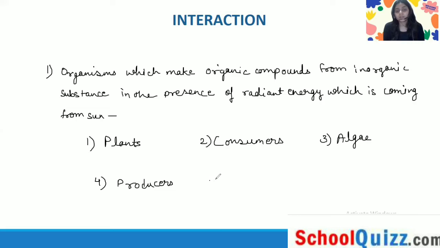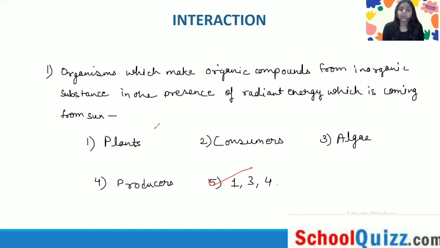And number 5, 1, 3, and 4. Choose the right one. Just pause the video, think, and choose the right one. Yes, the answer will be 1, 3, and 4.